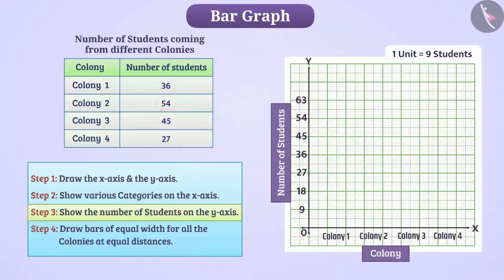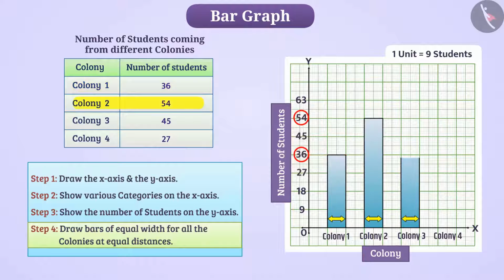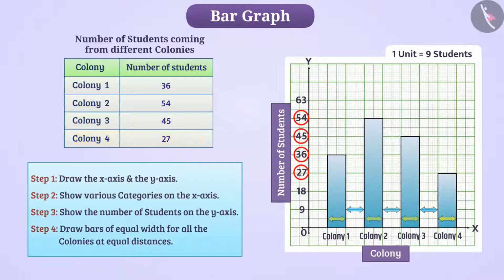Now, we will draw a bar. In the bar graph, we represent the data in the form of bars. The number of students coming from colony 1 is 36. So, we will draw the bar in such a way that its length should be numbered 36. In the same way, we will draw bars of equal width for all the colonies at equal distances. Thus, we have drawn the bar graph to show the number of students coming from different colonies in the school.